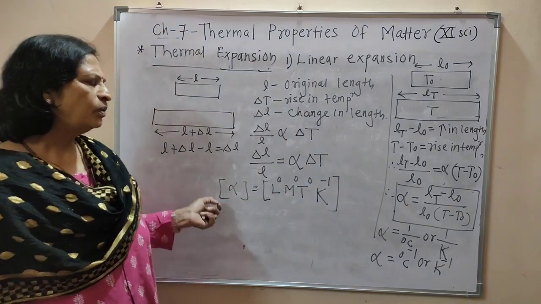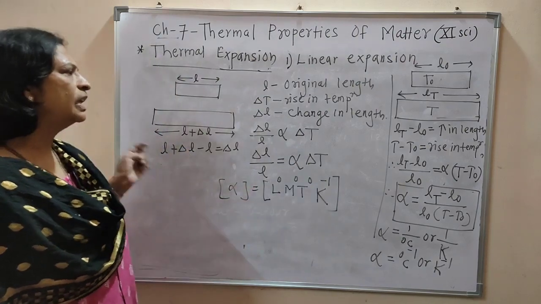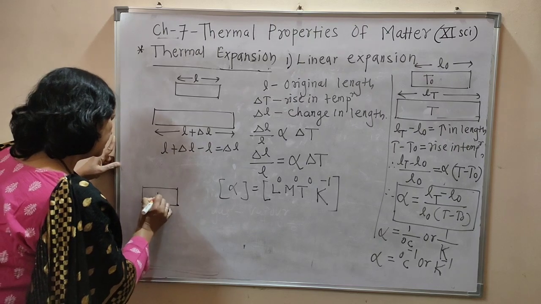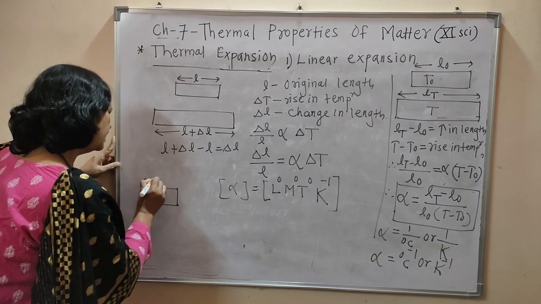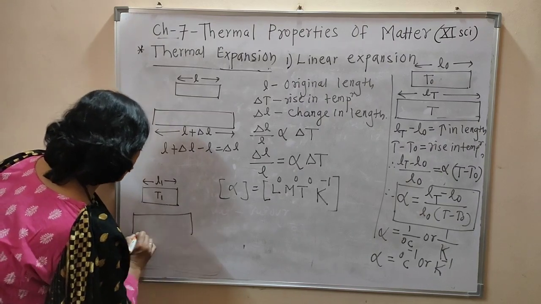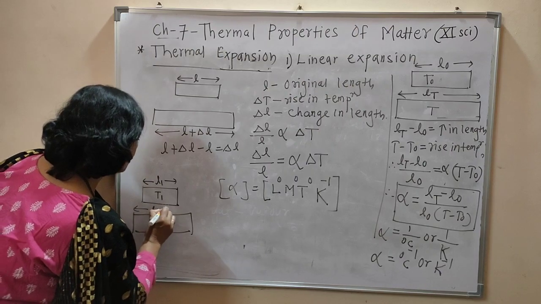And if you have to write the experimental formula for alpha, we can write, suppose at temperature T1, L1 is the length, and when we increase the temperature up to T2, at that time the length is L2.